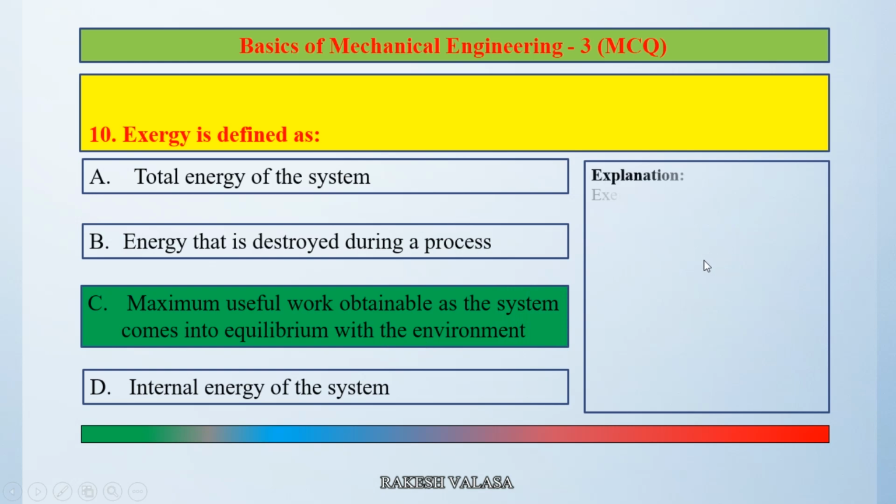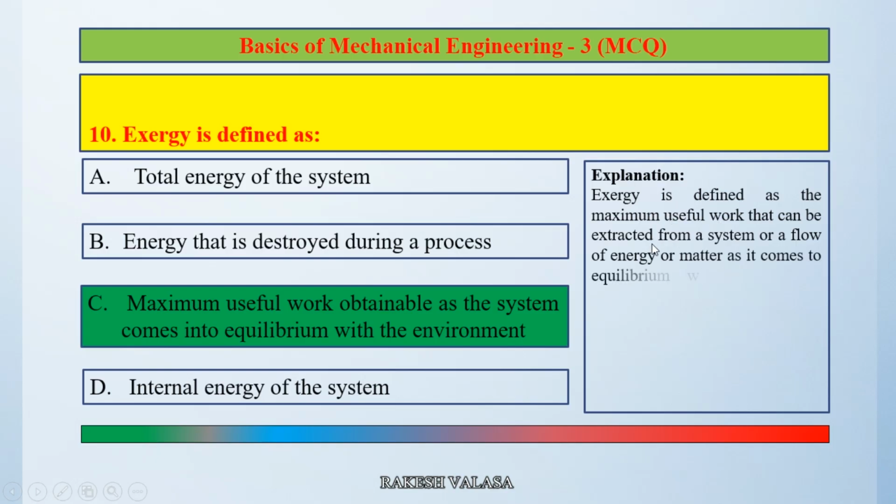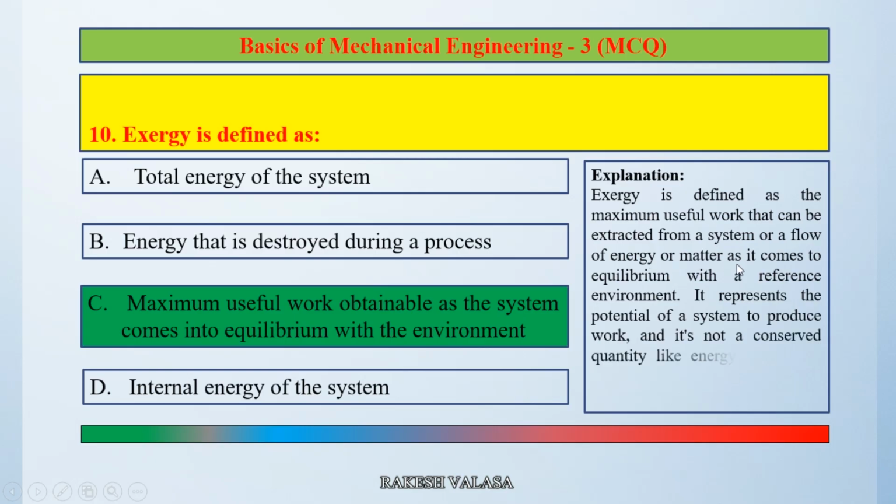Let us see the explanation. Exergy is defined as the maximum useful work that can be extracted from a system or a flow of energy or matter as it comes to equilibrium with a reference environment. It represents the potential of a system to produce work, and it's not a conserved quantity like energy. Instead, it can be destroyed due to irreversibilities in real processes. So the correct answer is option C. Maximum useful work obtainable as the system comes into equilibrium with the environment.